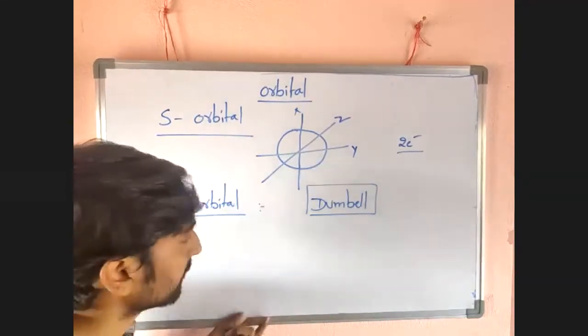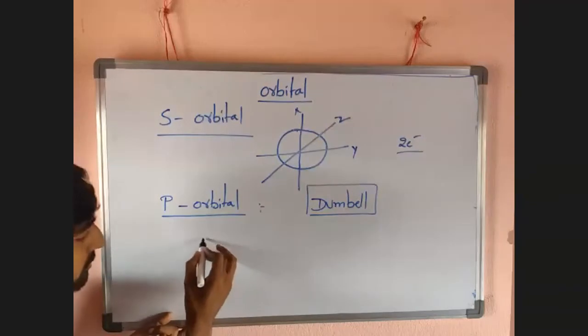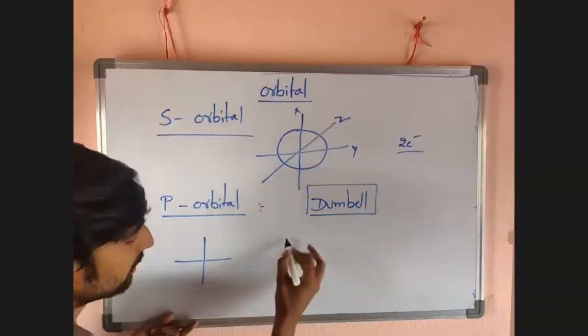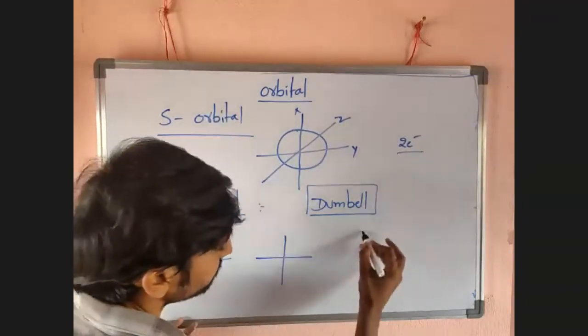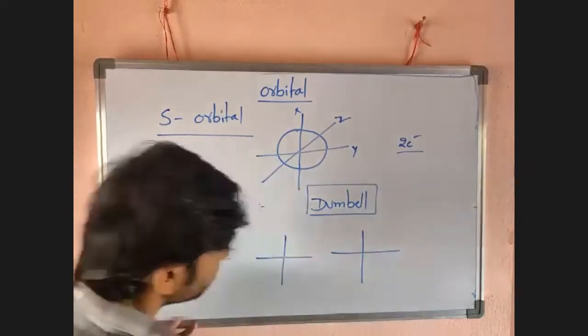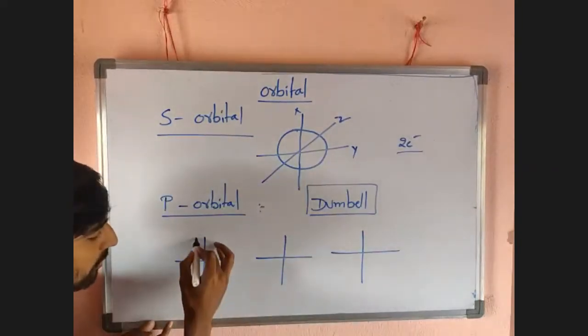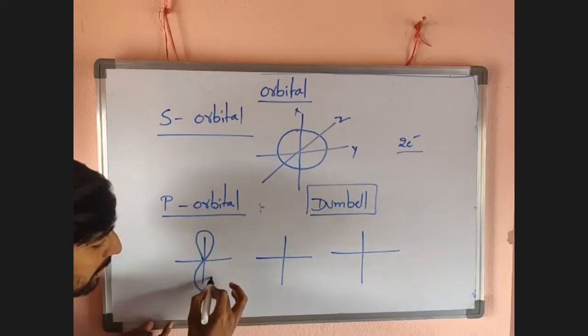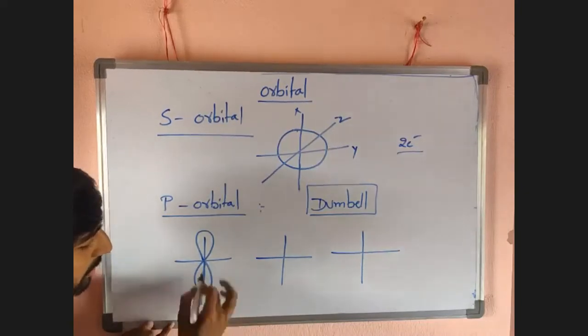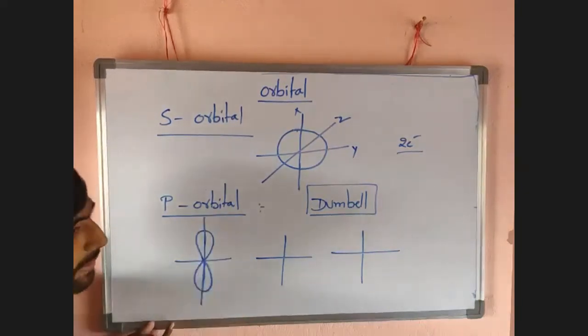So how to take the axis like this. The p orbital has a dumbbell shape.